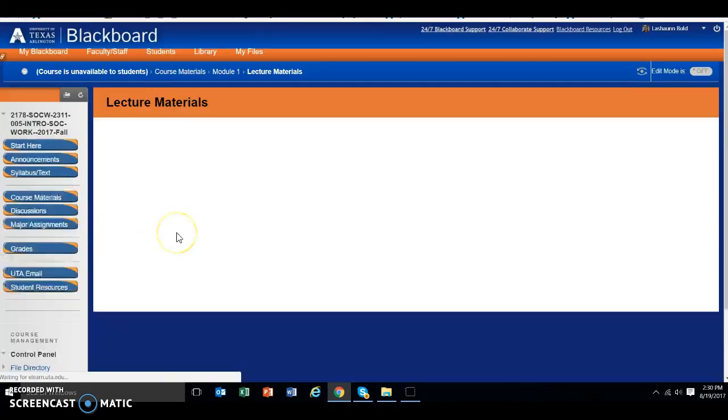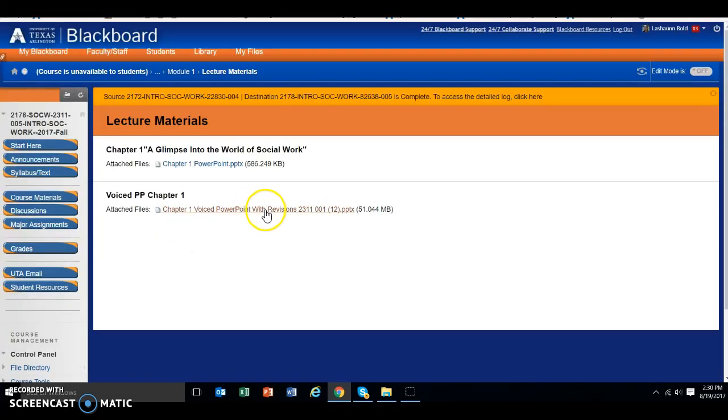Now, here's an important part, the lecture materials. I have voiced over the PowerPoints, but there's also a PowerPoint put out by the publisher. And so in most of your modules, you'll see the PowerPoint by the publisher and then a voiced one. As we get closer to the end of the semester, not all of the PowerPoints are voiced. It just didn't make sense to do that because they're very self-explanatory. But when we first get started, I do voice over some of the PowerPoints, and I think you'll find that helpful.